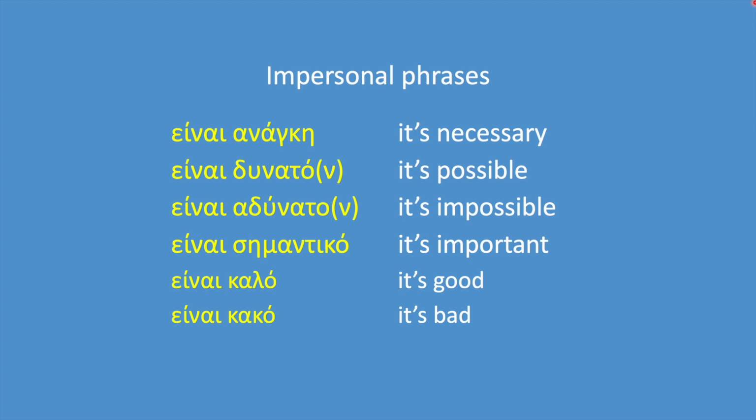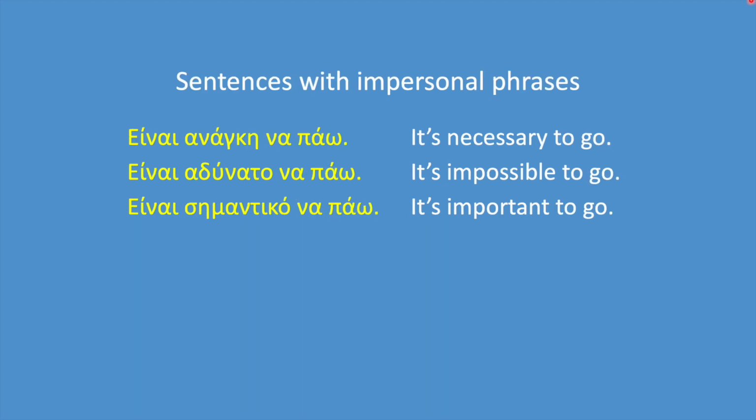Here are some examples of impersonal phrases. Είναι ανάγκη. It's necessary. Είναι δυνατό or είναι δυνατόν with ni, which is the more formal, archaic ending of the neuter. It's possible. Είναι αδύνατο or είναι αδύνατον, again with the ni. It's impossible. Είναι σημαντικό. It's important. Είναι καλό. It's good. Είναι κακό. It's bad.